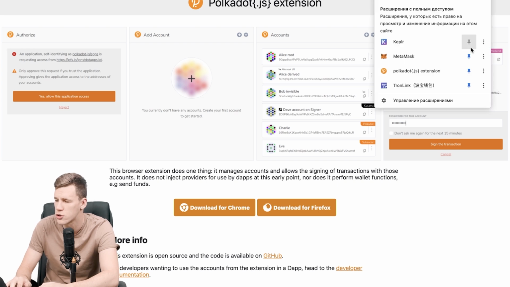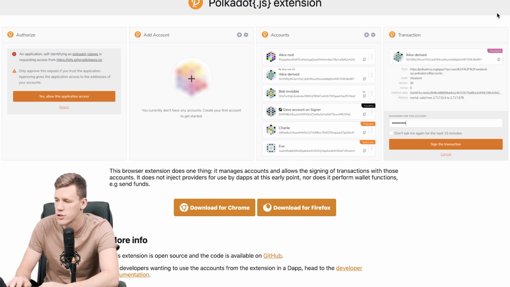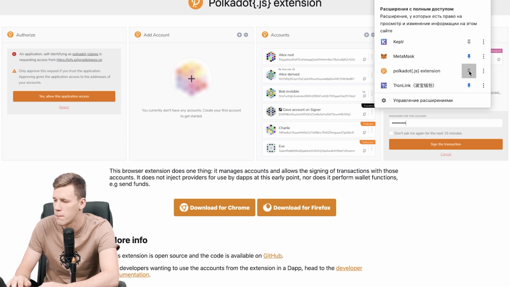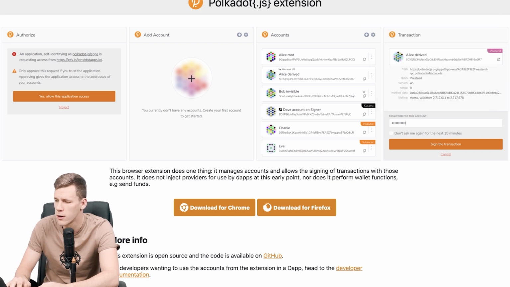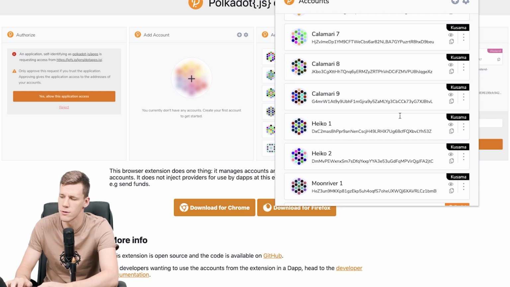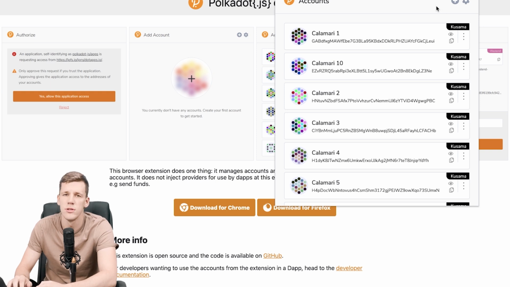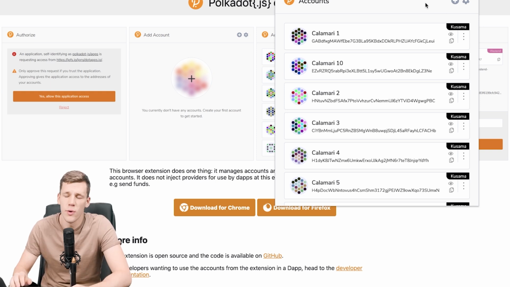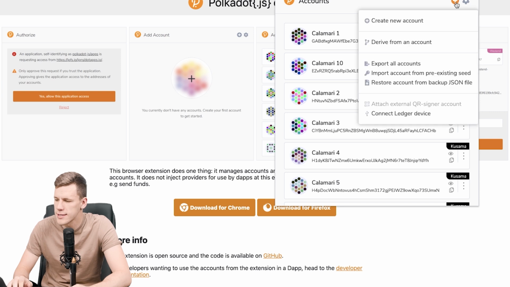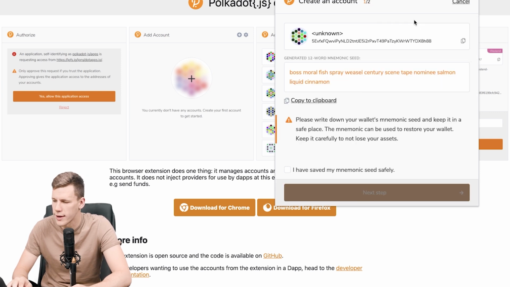If it doesn't show up for you after you've installed it, go to the puzzle icon here in Chrome, press the pin, and it will show up. We've already got multiple accounts set up here, but for you this will be empty because you won't have any accounts yet. So you need to create your account. Go to this little plus icon and press create new account. And here is your seed phrase. Please write it down or save it in a safe place, because this is the only way you can restore your account or bring it over to another device if you need it.